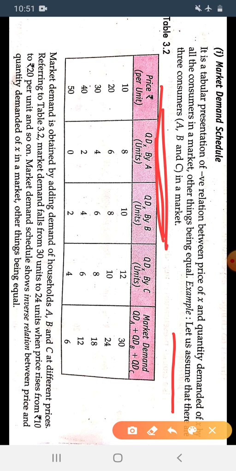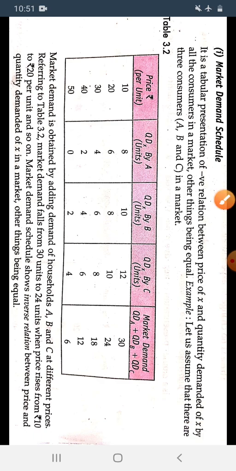Can you imagine, here we are talking about the market demand and we are taking only three, that is A, B and C, because the market is vast as well as so much expanded. We cannot take all the things together. So we have taken the assumption that in the market there are only three consumers, that is A, B and C, and we have taken the demand of all these three consumers.